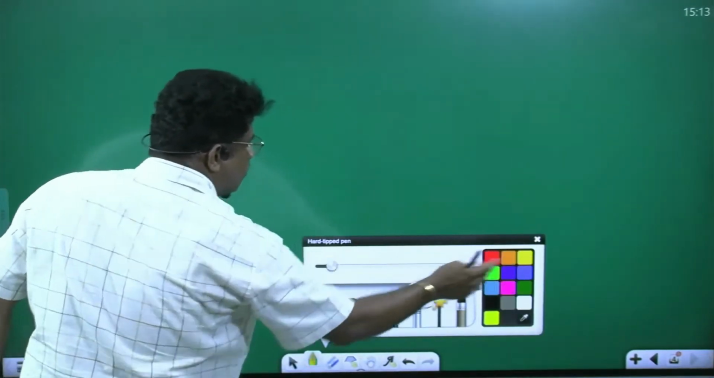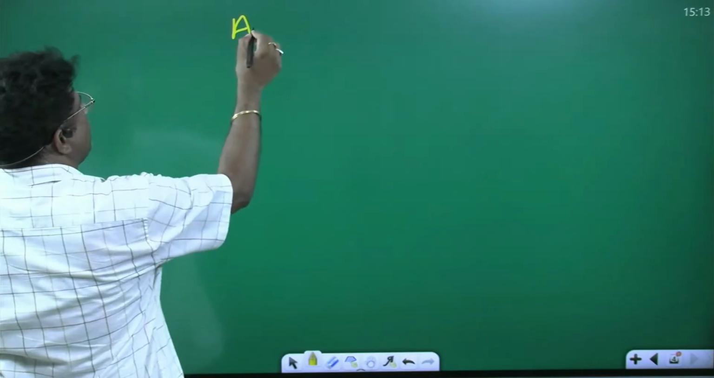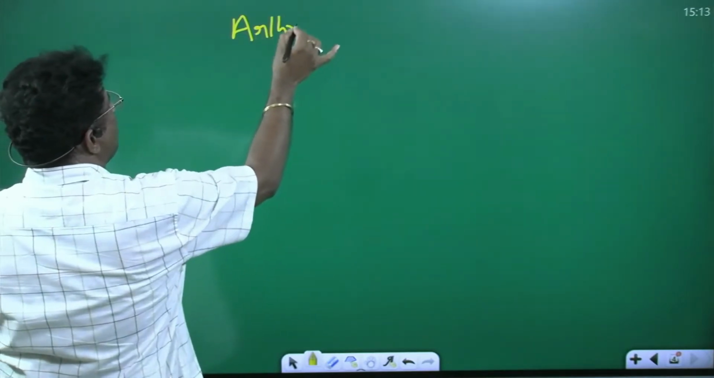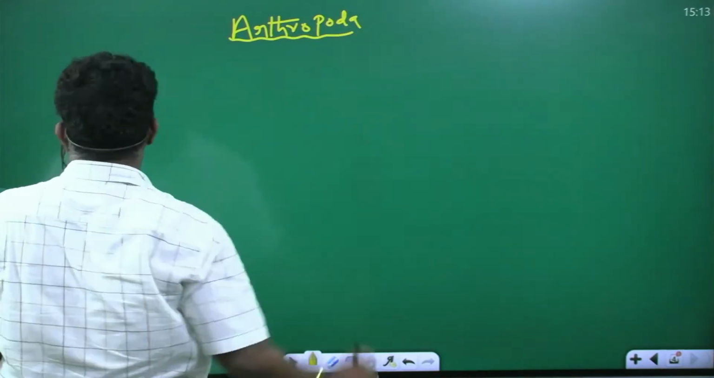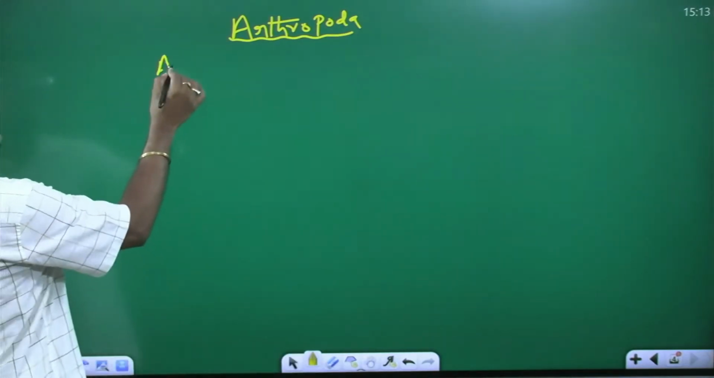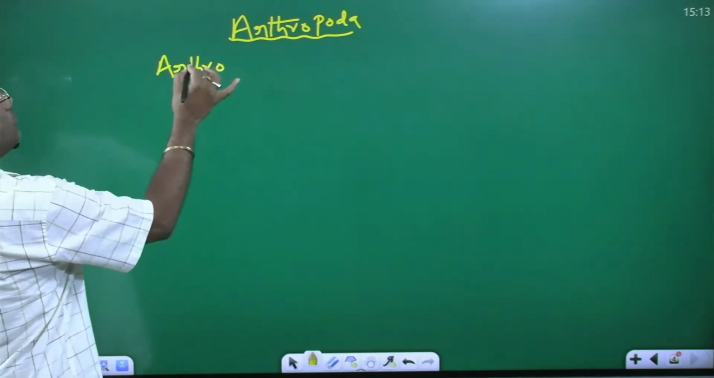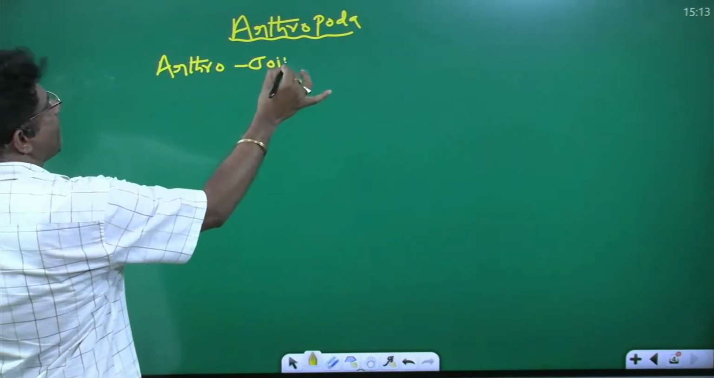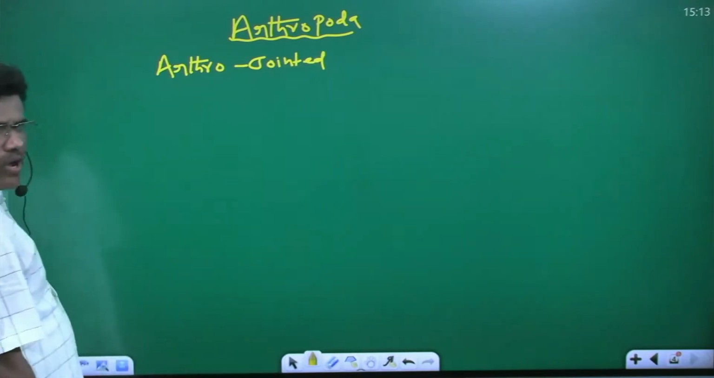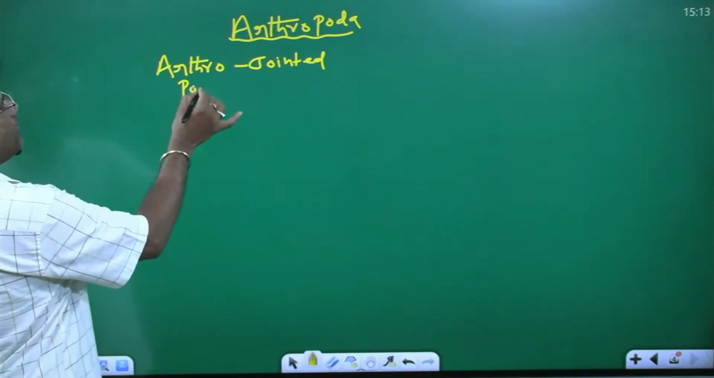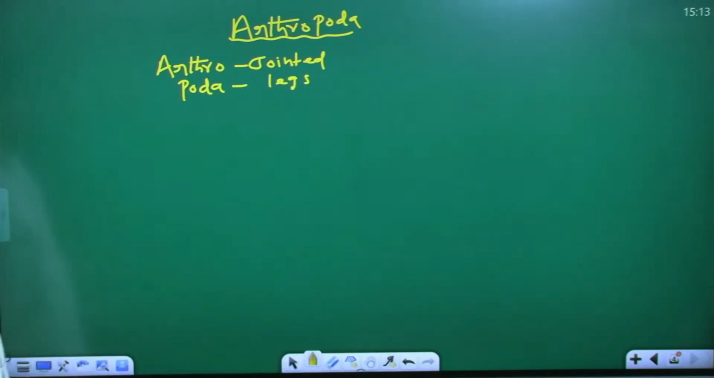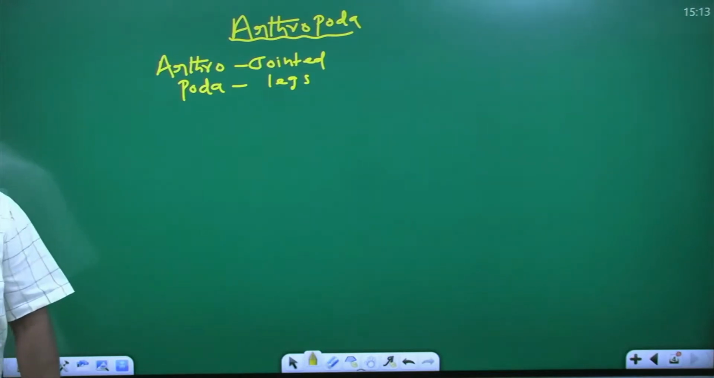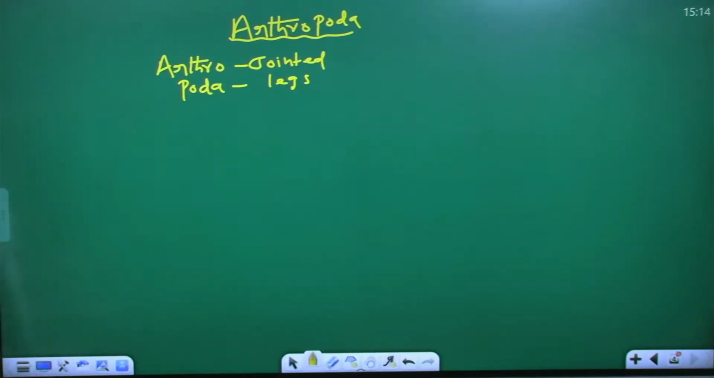Next, now going to arthropoda characters. Phylum arthropoda. First one is arthro. Arthro means jointed. Poda means legs. They are the jointed leg animals.